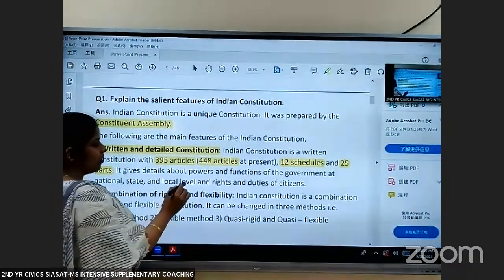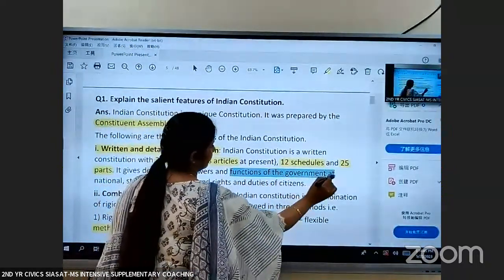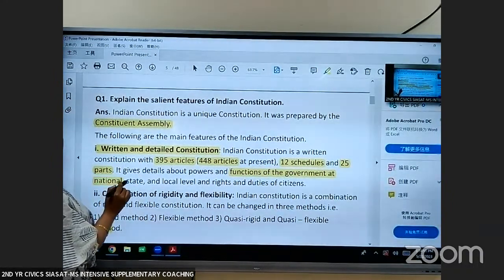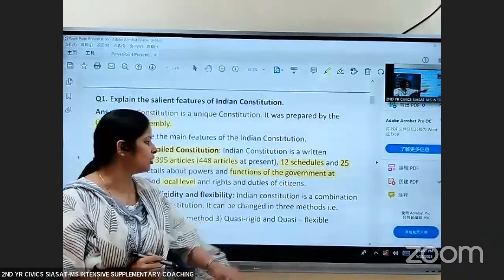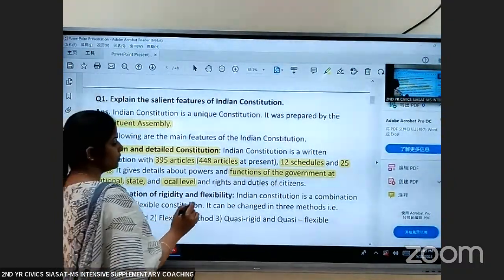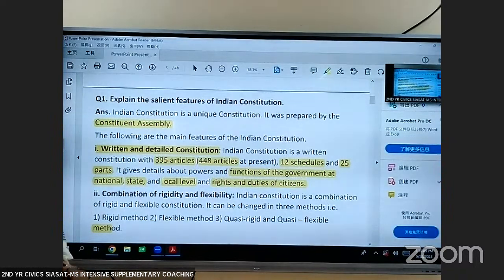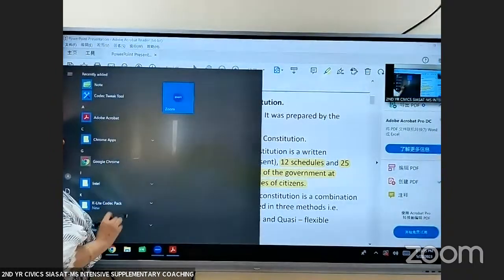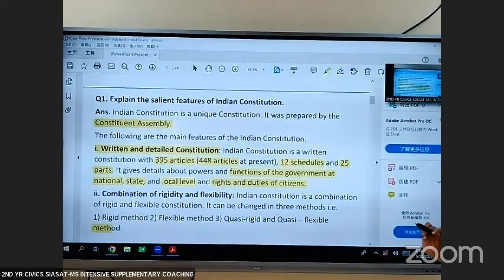It gives details about the powers and functions of the government at national level, that is central government, state government, and the government at local level. So how the government functions is clearly mentioned in the Constitution. It also gives details about the rights and duties of the citizens. So everything is written in detail. So we say Indian Constitution is written and detailed. Is it clear? Am I clear with the first point?